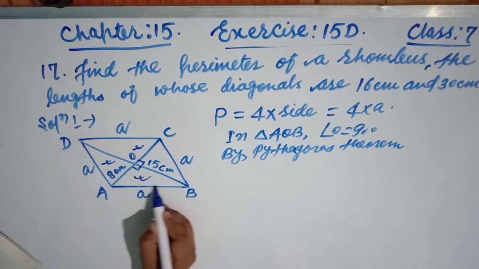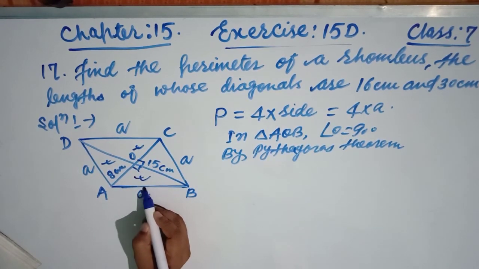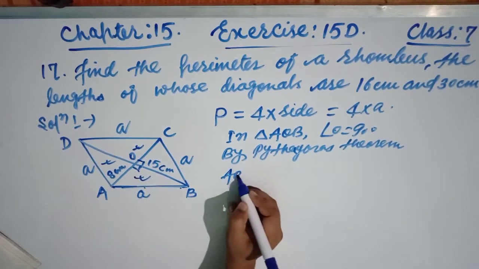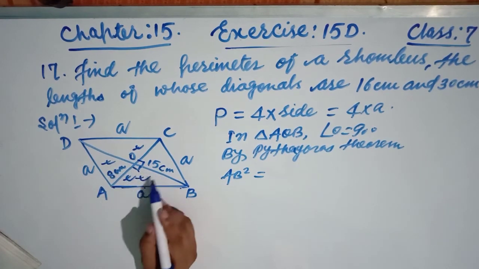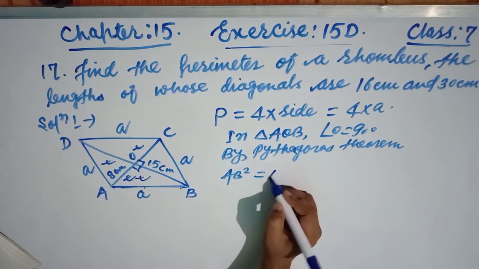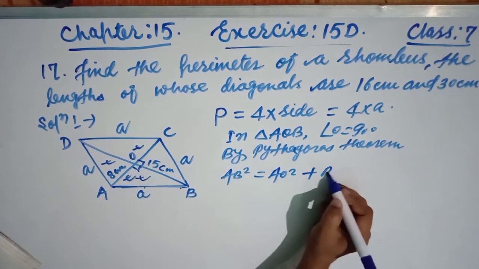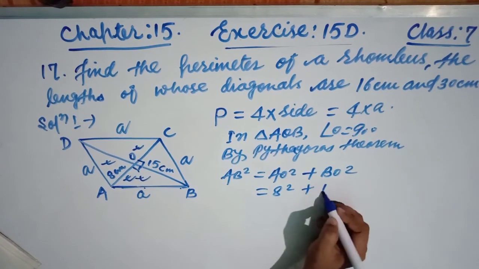This is hypotenuse friends, because here is the 90 degree and the side opposite to 90 becomes hypotenuse. So AB square is equal to AO square plus BO square. AO is given 8 square, BO is given 15 square.